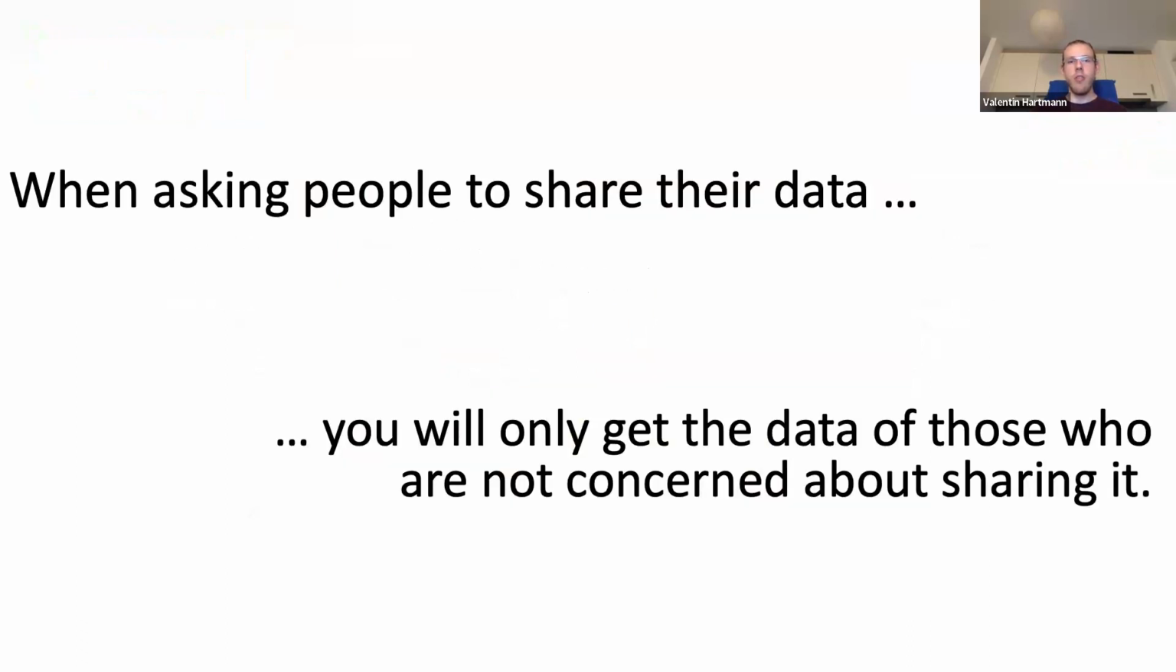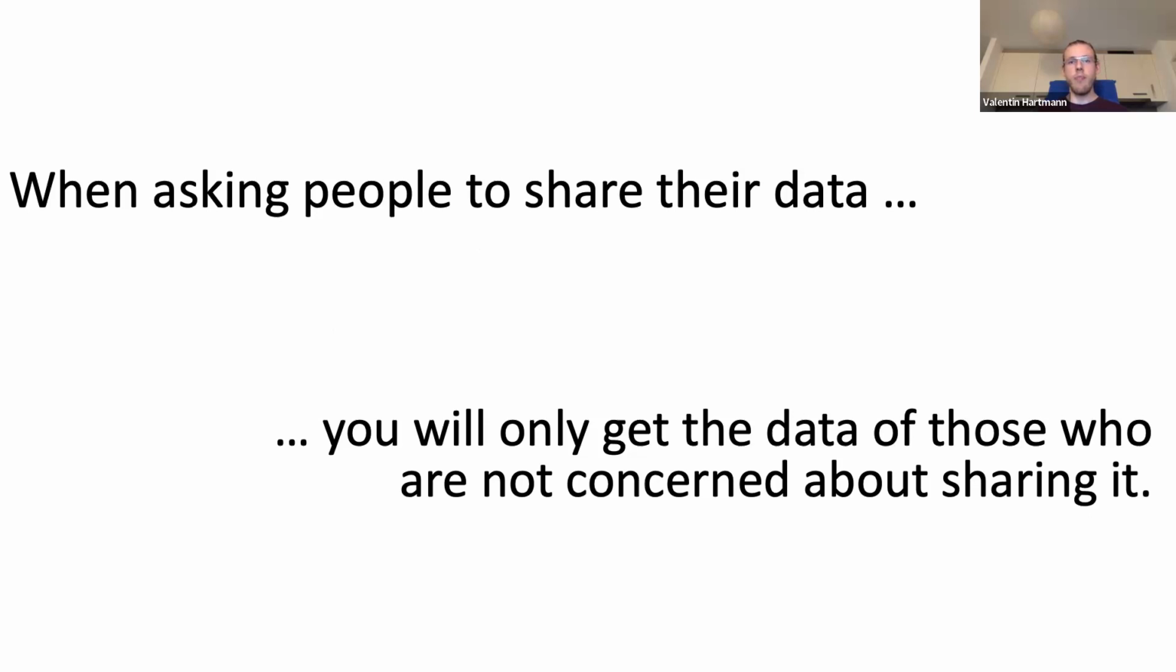As the cartoon illustrates, when asking people to share their data, you will only get the data of those who aren't concerned about sharing it. This becomes a problem whenever the things that we want to measure in the data are correlated with the willingness to share data. There are many instances of this in the scientific literature.